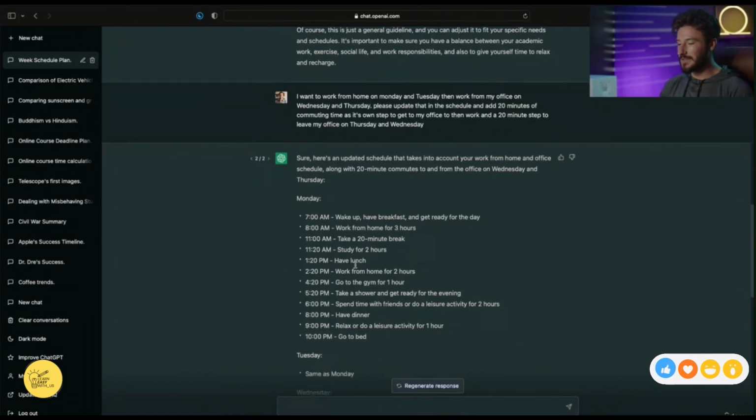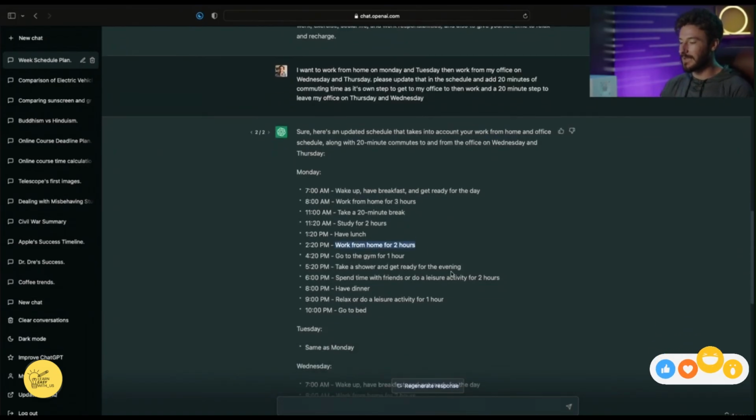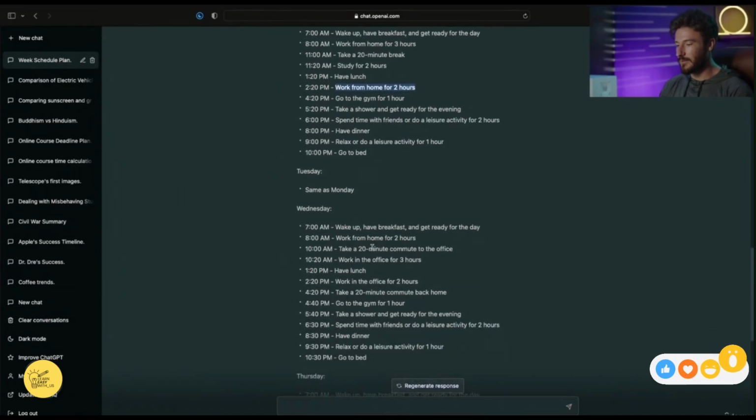Perfect, so it updated my schedule and it even left on days that I'm working from home to not have any commuting time. But the days that I am gonna go into the office, it added a 20-minute commute to the office, working there, and having time to then commute home. So you can completely customize this.